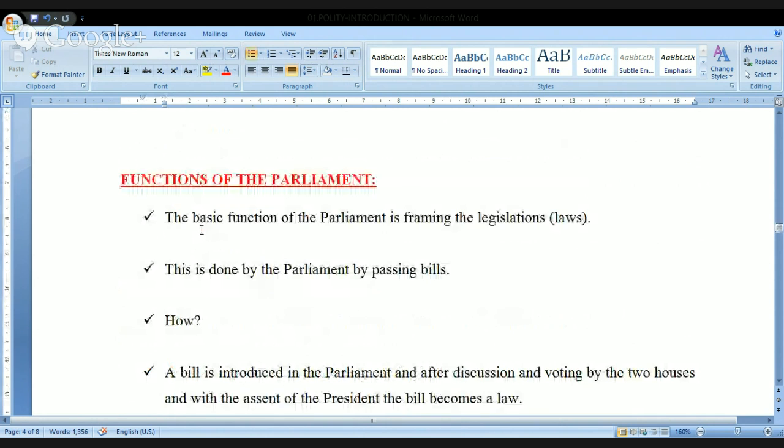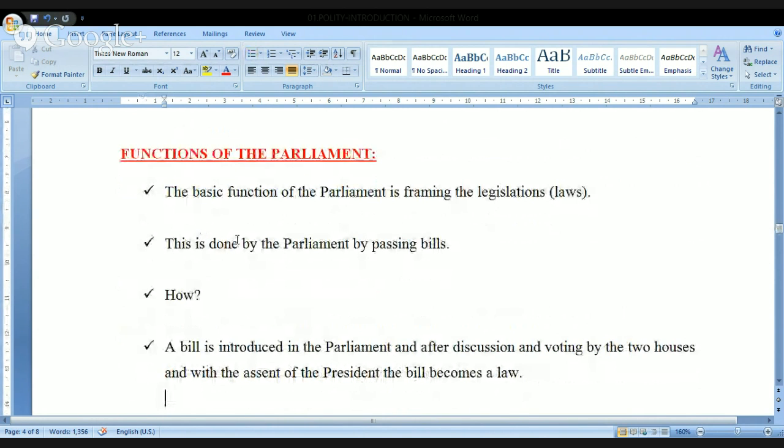Next, I'm shifting to some other point here. So let me tell you what is the function of the so-called parliament. See, yesterday I was telling you in government we have the so-called legislature, executive, and the judiciary. And when it comes to this legislature, there is union legislature and the state legislature. But I am talking to you about the union legislature, which is called the parliament. What is parliament? We have understood Lok Sabha, Rajya Sabha, and the president.